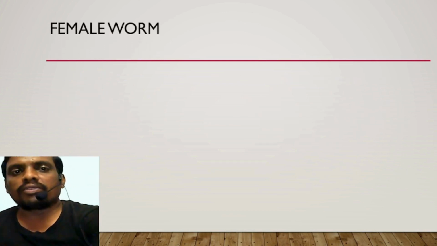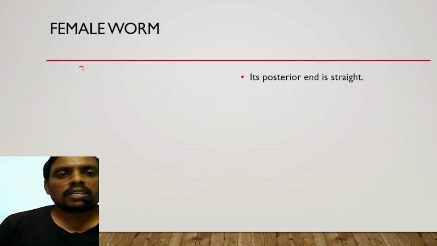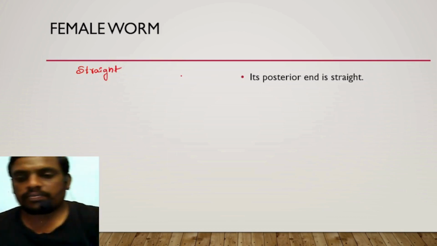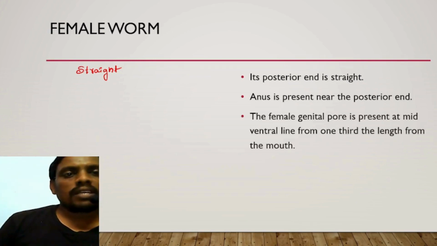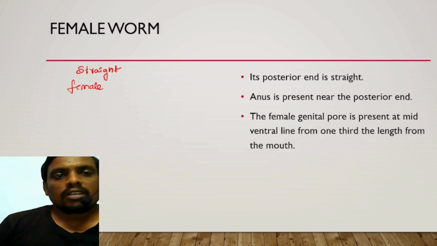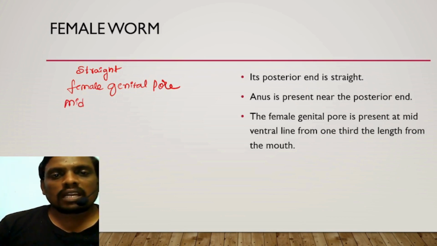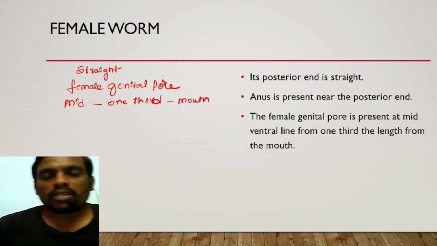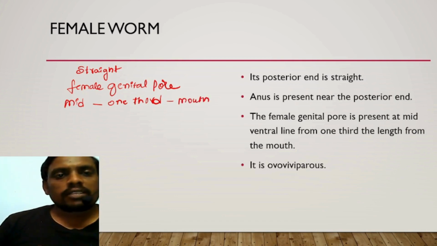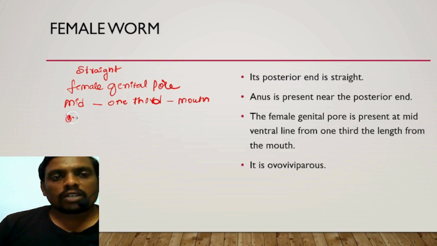If you take the female worm, its posterior end is completely straight. The anus is present near the posterior end. The female genital pore is present at the mid-ventral line, at 1/3 length from the mouth. It is an ovoviviparous organism.